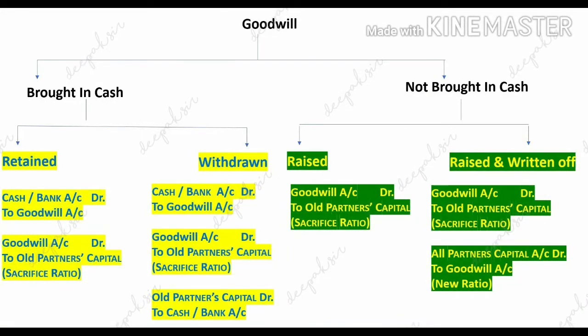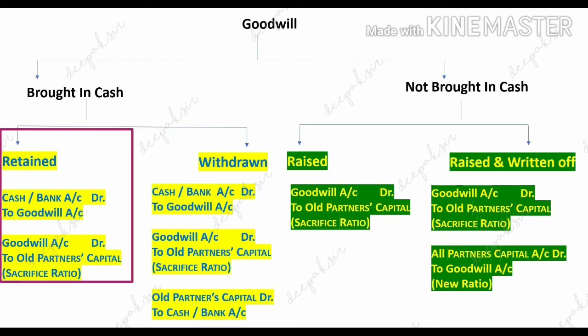The first method is premium method. In premium method, the new partner brings goodwill in cash, and the second method is valuation method. In valuation method, new partner is not bringing goodwill in cash. Now in the first method, that is premium method, if goodwill is brought in cash, there are two possibilities. One is if goodwill is retained in the business.